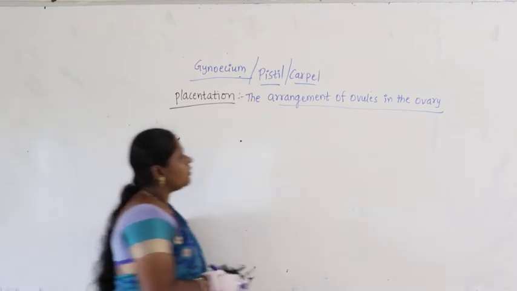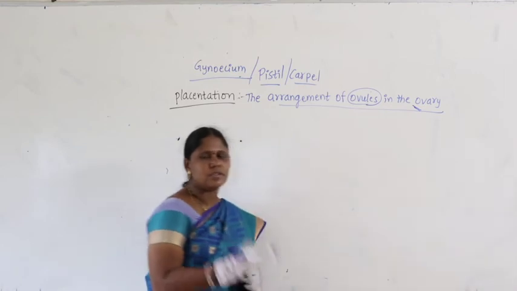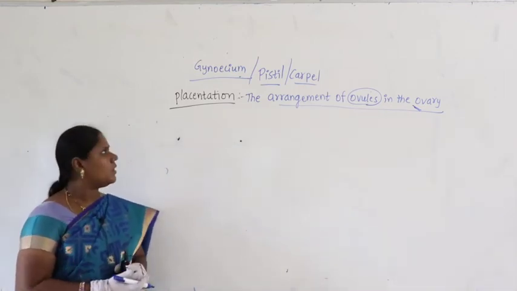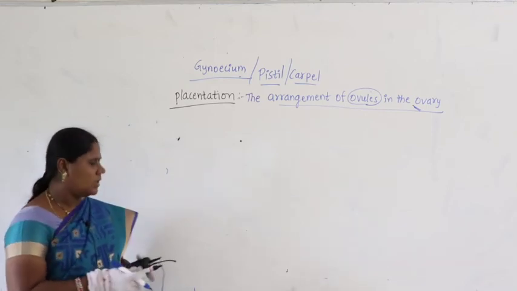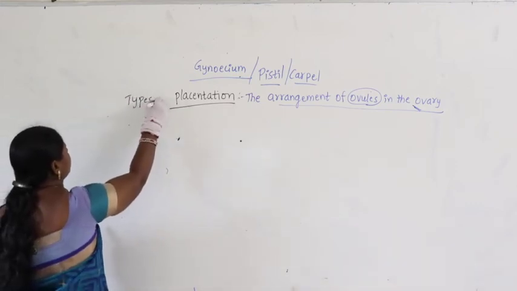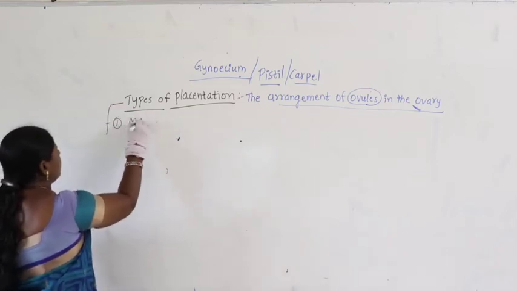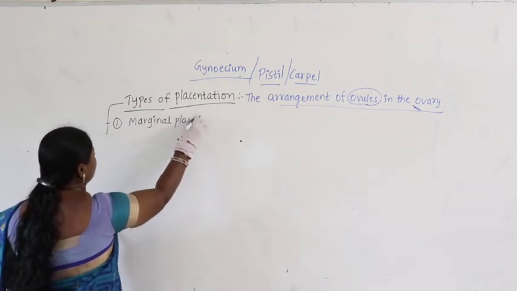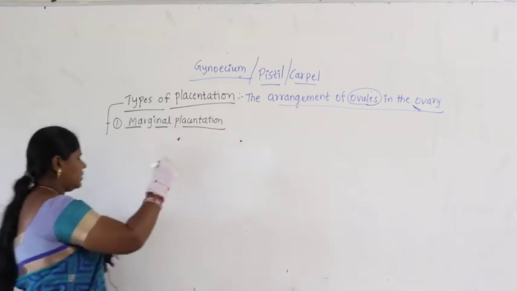So, we have drawn the ovary. Within that, how ovules are arranged. The arrangement of ovules is different in different types of ovaries, which we find in different types of plants. So, based upon the arrangement, placentation is divided into many types. Let us study now the types of placentation. Let us take the first one, marginal placentation.